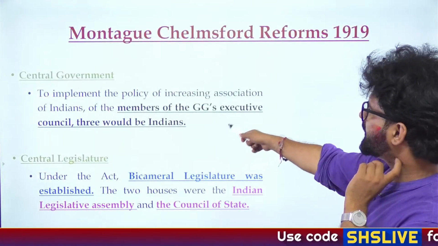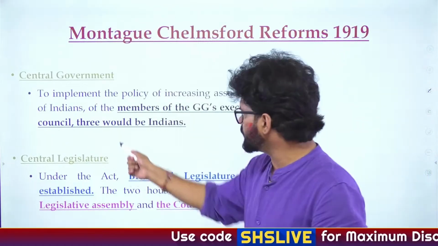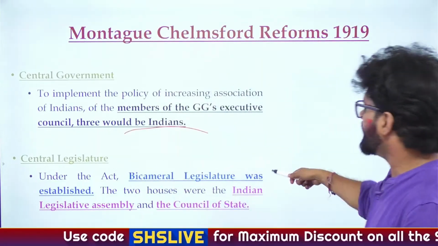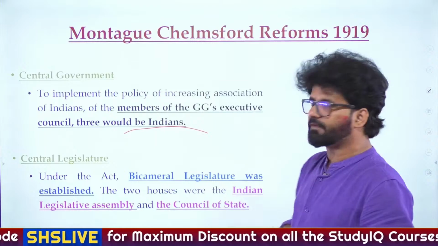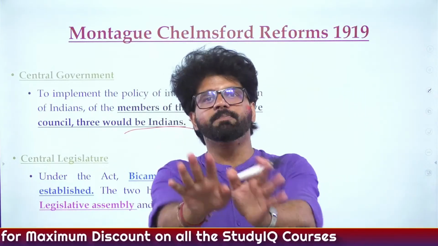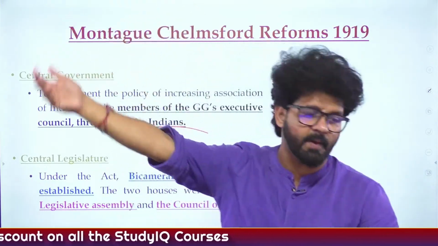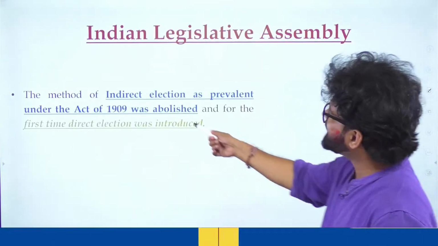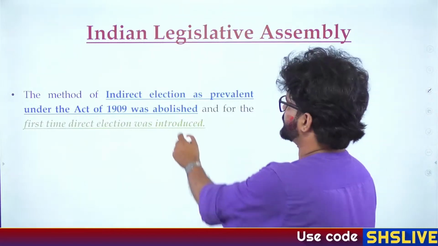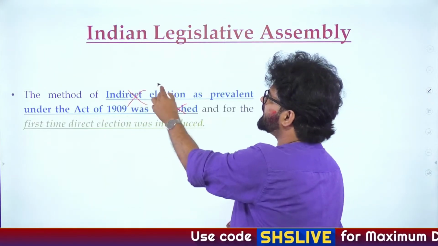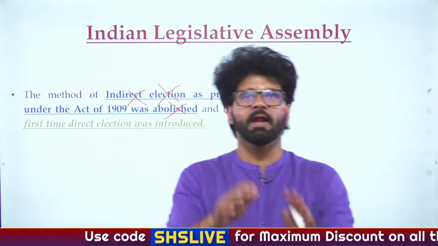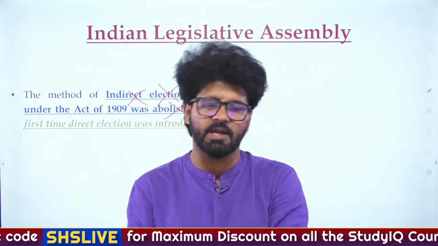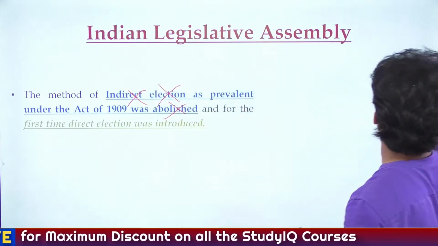And they wanted to increase the members of the Governor General's Executive Council; 3 would be Indians. We have discussed it. Bicameral legislature happening for the first time at the center. This bicameralism at provinces will be introduced by the 1935 Act. Okay, sir. What else, sir? Indirect election was abolished. Finally, this indirect election thing is gone, and direct election has been introduced for the first time, as we have discussed earlier. Very, very good.